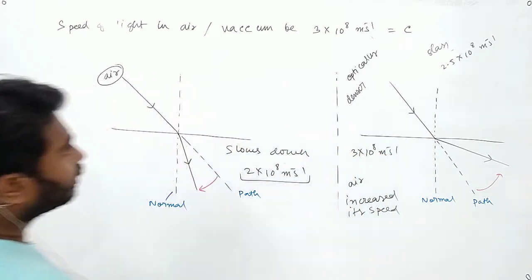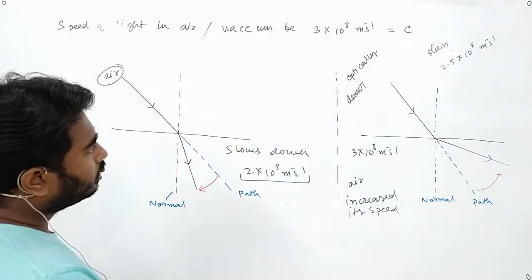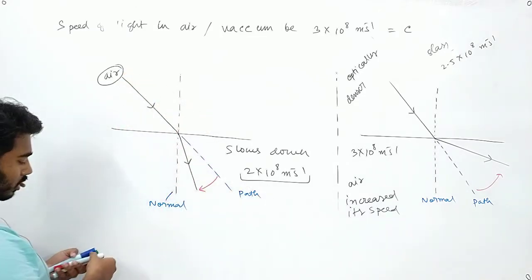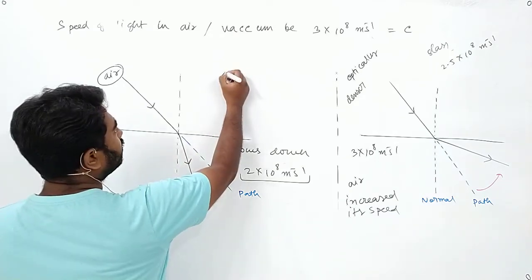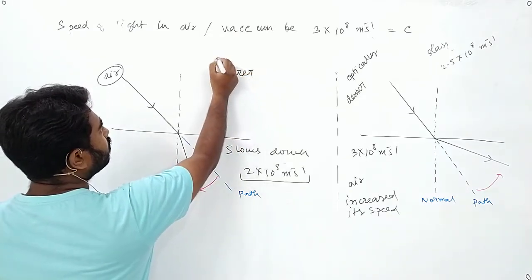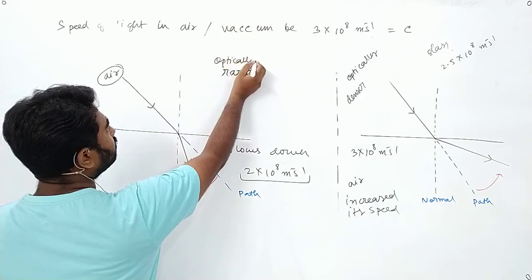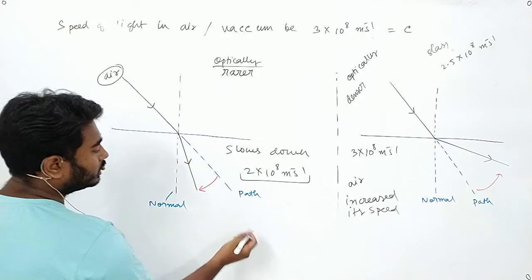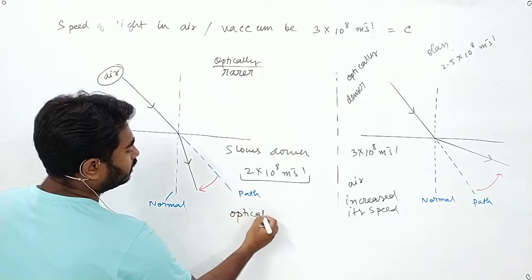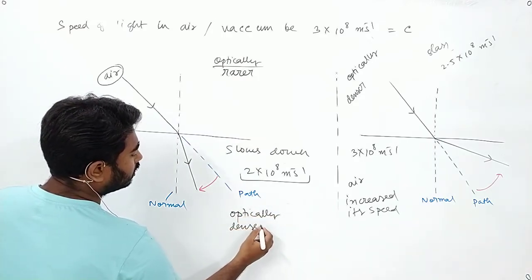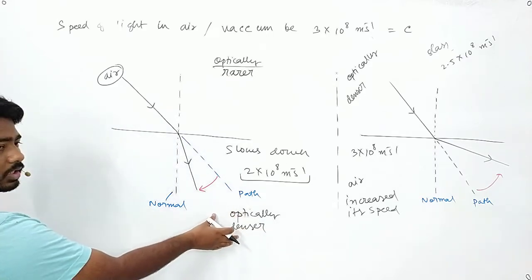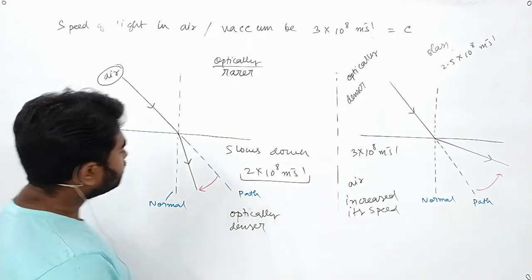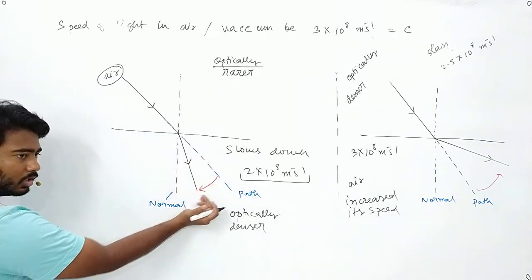So two cases are there. In the first case, light is entering from air to any other media, from an optically rarer medium. Optically rarer medium is a medium in which the speed of light is more compared to an optically denser media. Optically denser media is a media in which the speed of light is less. In this case it will bend towards the normal.